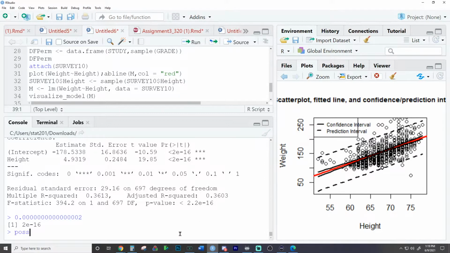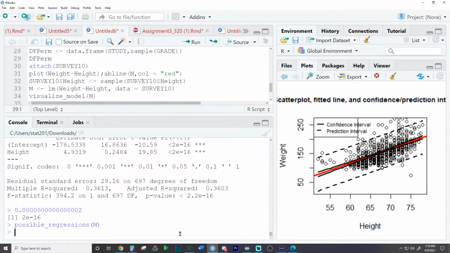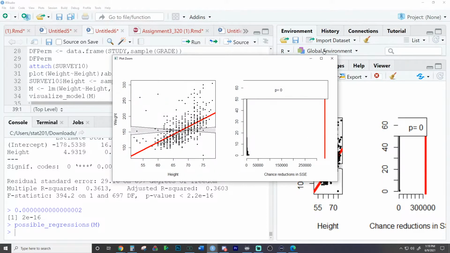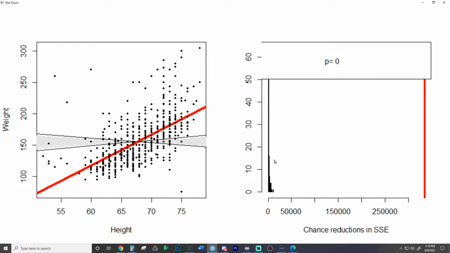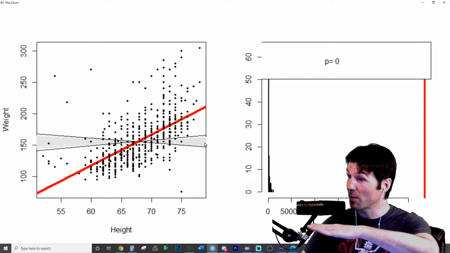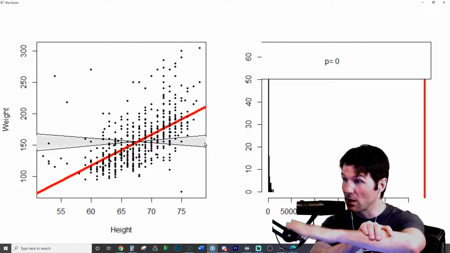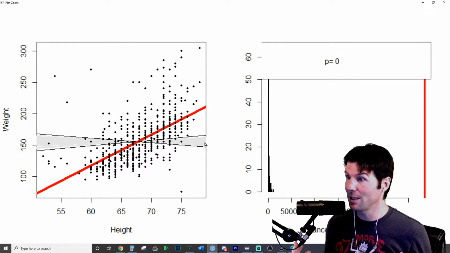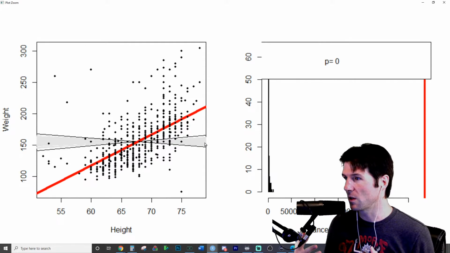And what's interesting is we actually have another function here to talk about the possible regressions. And this is such a cool little thing. It's just for teaching purposes. This shows us the reduction in the sums of squared error we're seeing with our model. And here's the models we would get by random chance. And if you notice, this is graphing for you all the lines you're getting, the flippy floppy little lines that just kind of stayed around 0. So by random chance, you're likely to see a correlation close to 0, which would be a flat line if we put the regression through it.